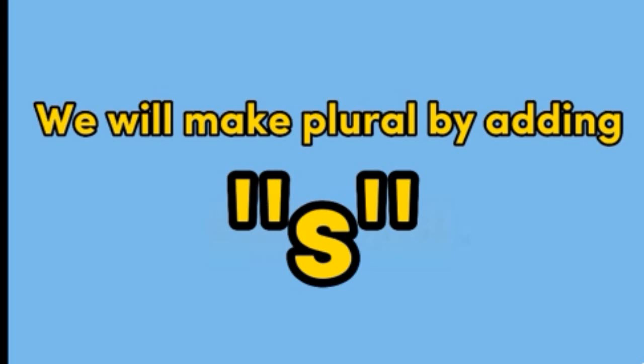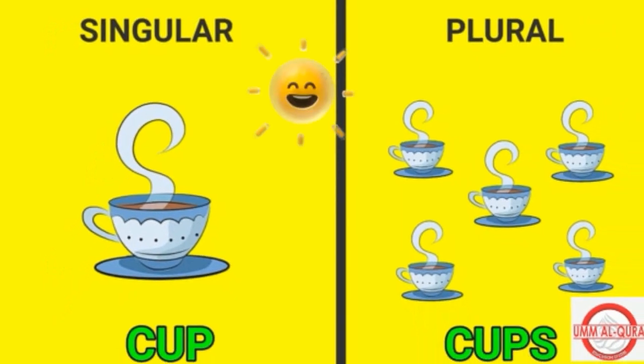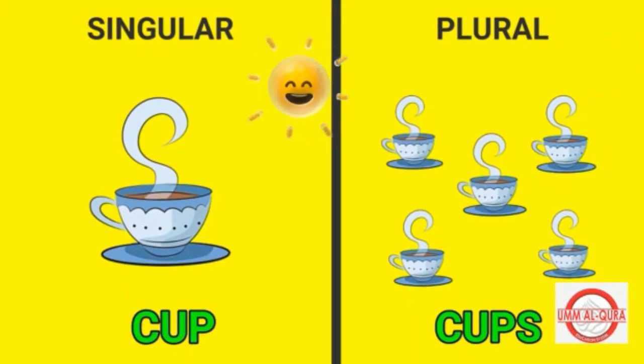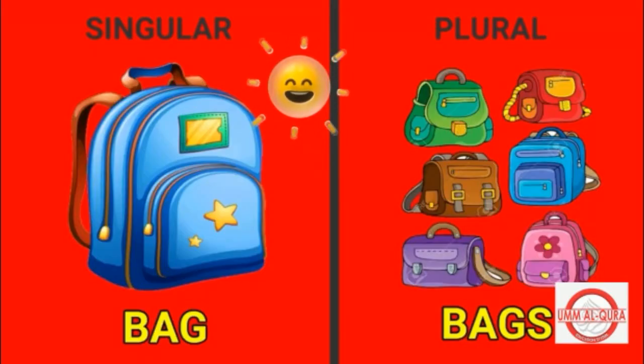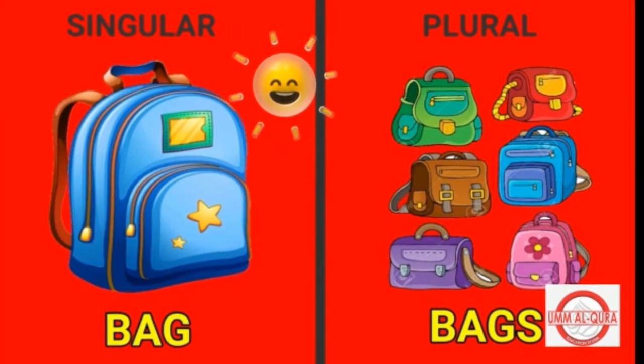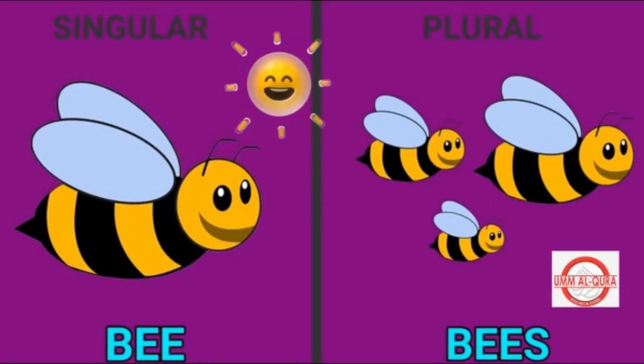Now, learn more about singular and plural through some pictures. One cup, many cups. As you can see, we have added s to make the plural of cup. Cup, cups. Tree, trees. One tree, many trees. Bag, bags. Singular is bag and plural is bags. Bee, bees. One bee, three bees.